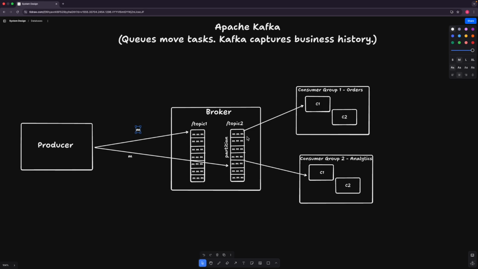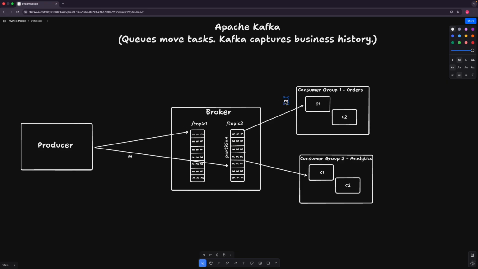If we want the ordering of the messages, then whatever key value we send in the message, the key should be the same for every message. All these minute details I'll be discussing in another video, but here it's just for your information and overview. So the message will be sent by the producer, it will be stored in the topic's partition, and from that partition the messages will then be consumed by the particular consumer.